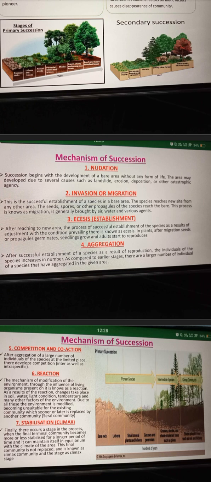Then aggregation. After successful establishment of a species as a result of reproduction, the individuals of the species increase in number as compared to earlier stages. There are a larger number of individuals of a species that have aggregated in the given area.